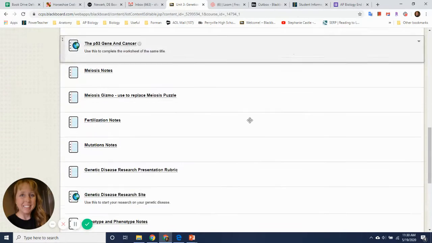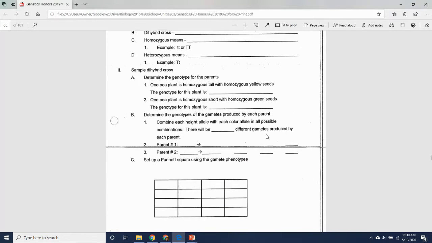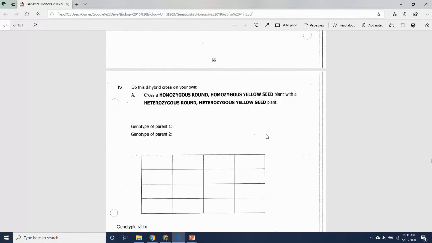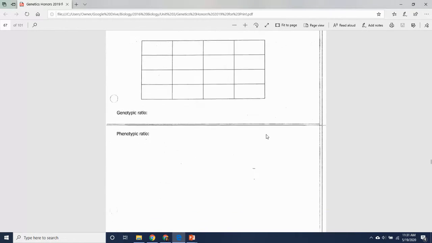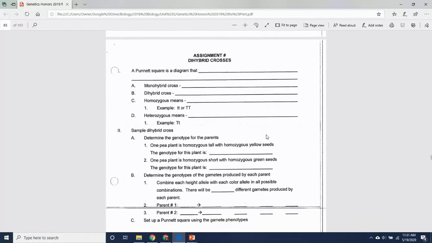But if you go into your genetics folder, the file is there. You can watch it anytime you want at your pace. But in your packet, it is on pages 65, 66, and 67. In fact, I think part of this might be part of your exit ticket for that particular lesson.